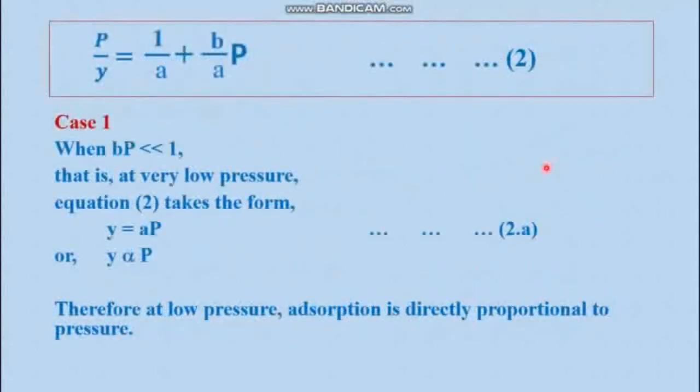Now let us consider the special cases. This is equation 2 on the top. Now when the situation is at the beginning, the pressure is very low, so P is very much less than 1, so Bp is also very much less than 1. So what should be the form of equation 2? This part being very small becomes negligible, so we have only P by Y equal to 1 by A. That means Y equal to P into A. So this is a special form of equation 2, which is equation 2A.